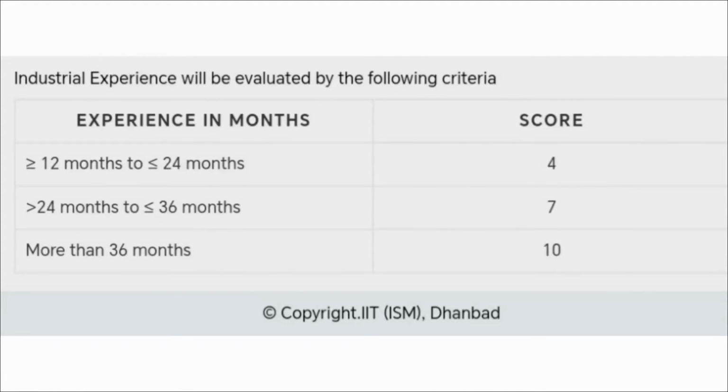Then if we consider the overall score for the work experience, if your work experience ranges between 12 to 24 months, or it is equal to 12 months or 24 months, then there are 4 points.